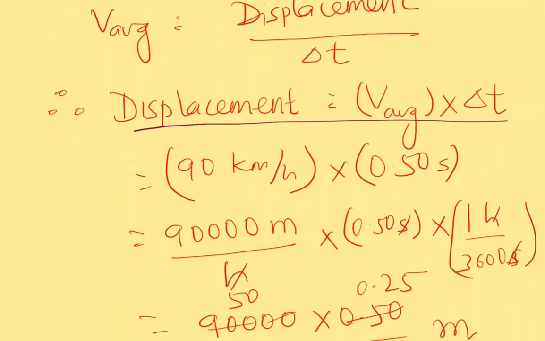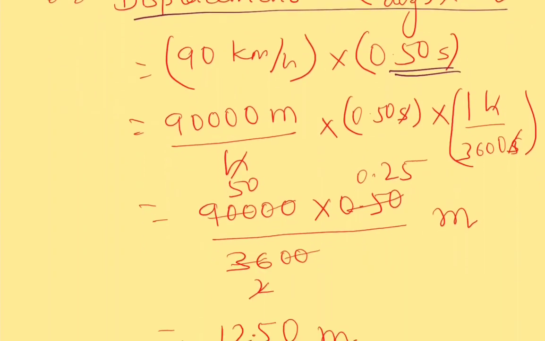So we put in the average velocity, which we already know is 90 kilometers per hour, and the time taken, because we want to find out the distance that the car travels during this 0.50 second. So this delta t becomes 0.50. Now the problem is only mathematical.